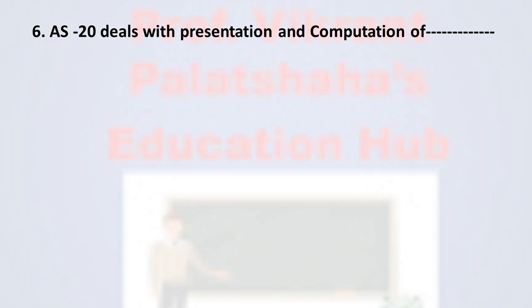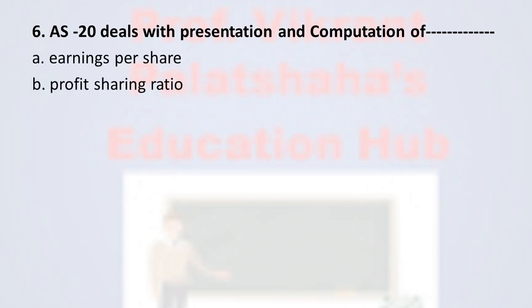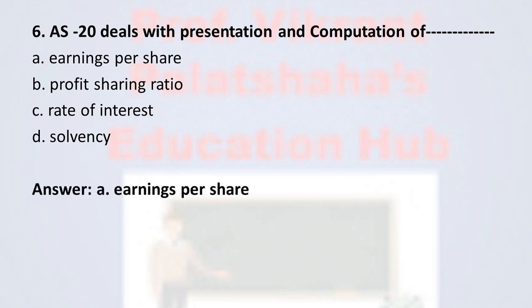Next question, question number 6. Accounting Standard 20 deals with presentation and computation of dash dash. Option A earnings per share, option B profit sharing ratio, option C rate of interest, and option D solvency. The correct answer is option A, earnings per share. So the earning per share is measured according to Accounting Standard number 20, and therefore the correct option for this question is option A.